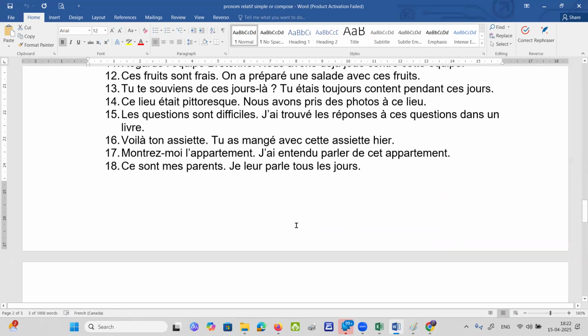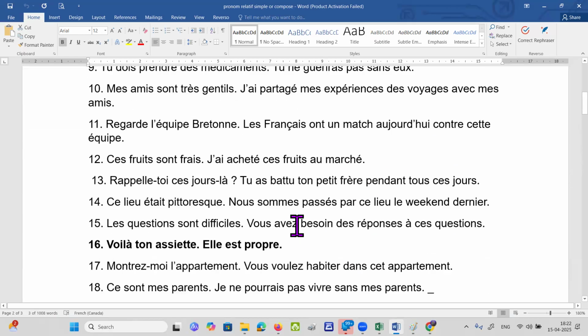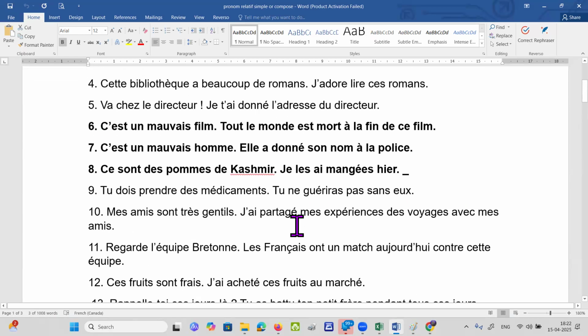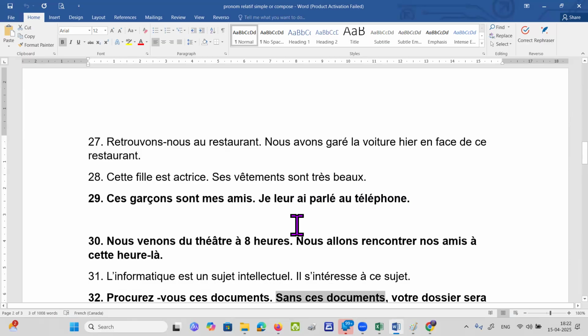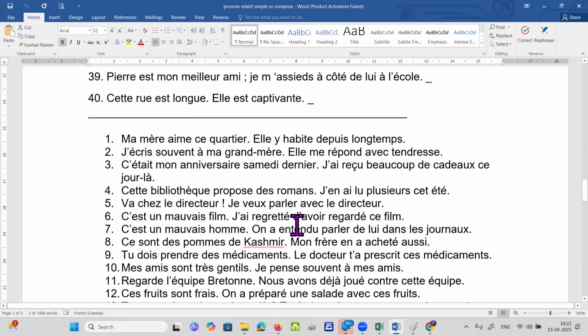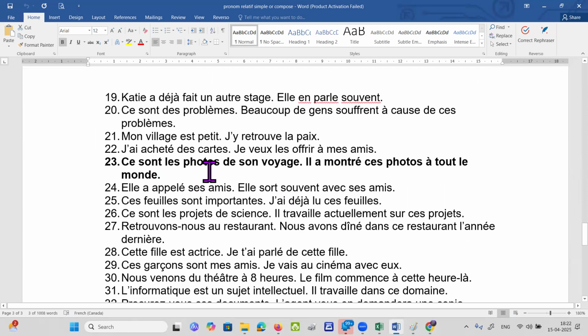Next one. What I want you to remember is in all these questions, you have 1 minute. Okay. In all these questions, you should be careful that if you have questions like a petit, that is, if the est or sont is the third word of your sentence and a description is there, take the entire thing and put it at the end. For example, village a petit, j'y retrouve la paix.